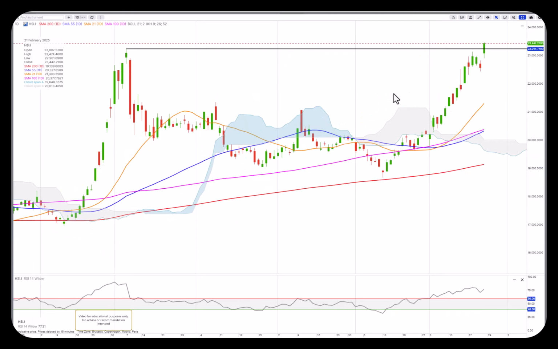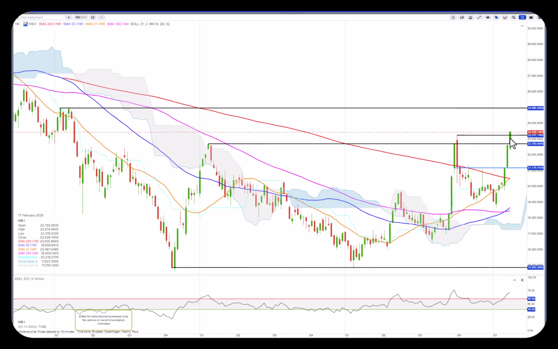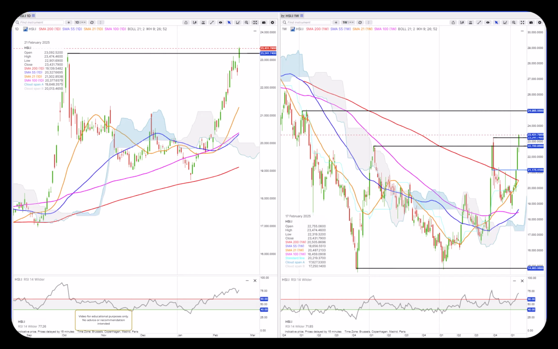Hang Seng in Hong Kong is pushing above the previous peak back in October, above 23,242, and I think we need to look at the weekly chart to see what's actually going on. You see it's actually broken bullish. There were some signs about it. We are still in a positive sentiment, a bullish trend, and I think we'll see a push above 24,000 up to just above or around 25,000 on Hang Seng in the coming weeks. Really strong move out there.